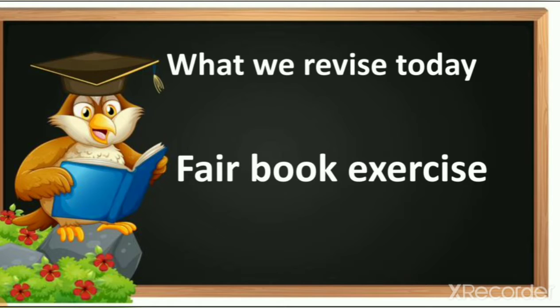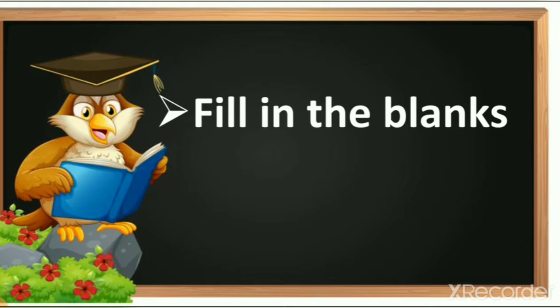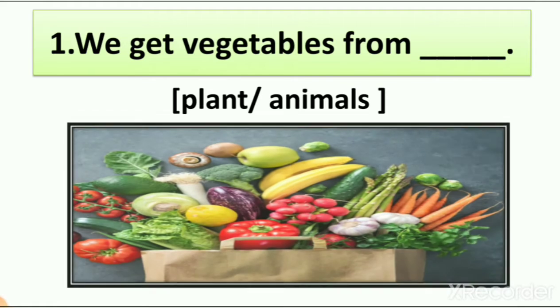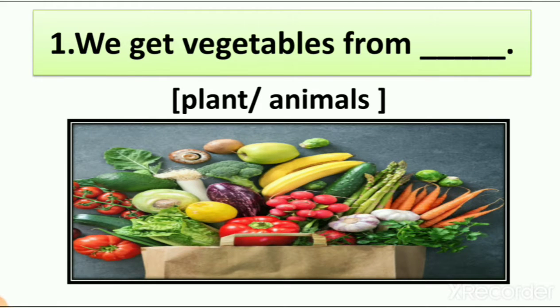Then in the previous lecture we learned the fill in the blanks book exercise. So today we continue this exercise, and first we revise which exercise we completed in the previous lecture. So here you can see first fill in the blank, we get vegetables from dash, plant or animals. So in previous lecture we solved this exercise, so you have to give answer very quickly. So we have 2 options here, plants and animals.